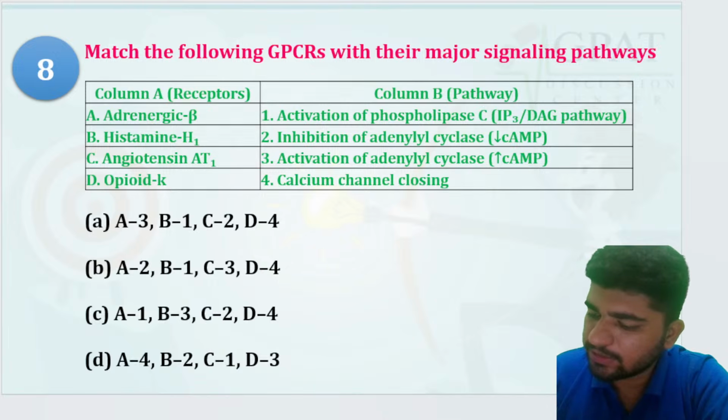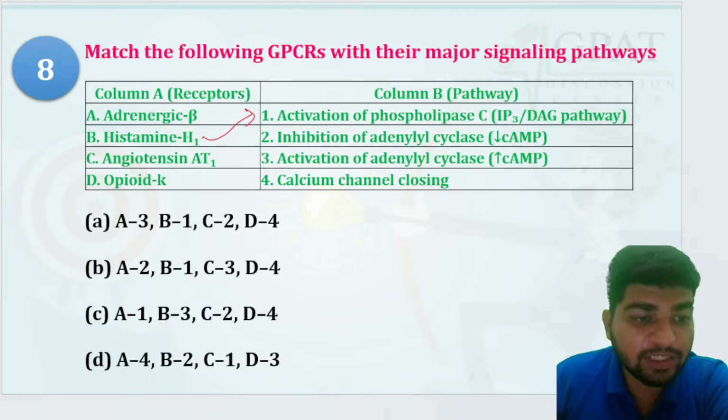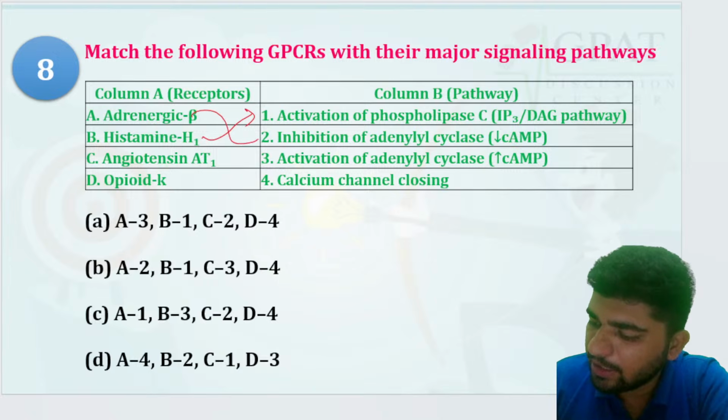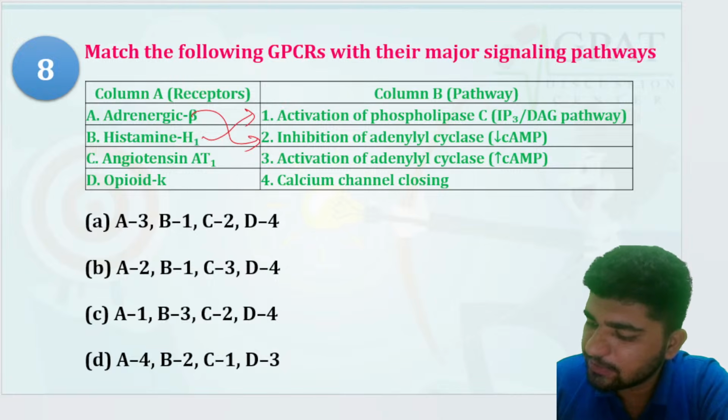Wait. There is a confusion I have. Histamine is for activation of phospholipase C. Okay, H1 is Gq. And adrenergic are this. So from here only you can crack the question. A is for 3 and B for 1.